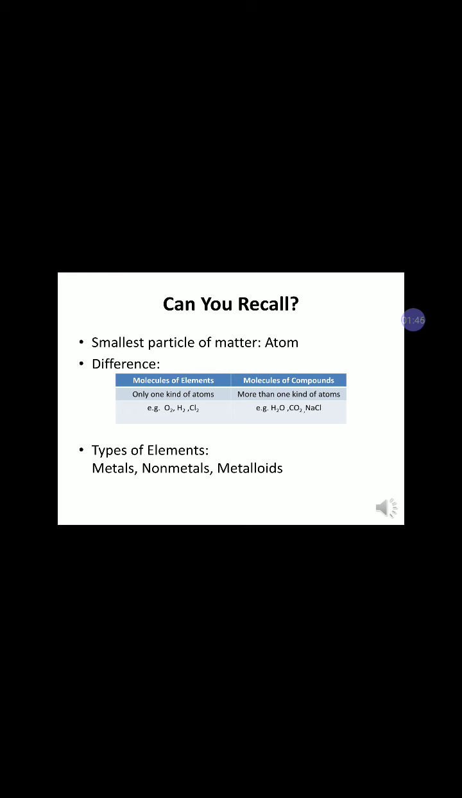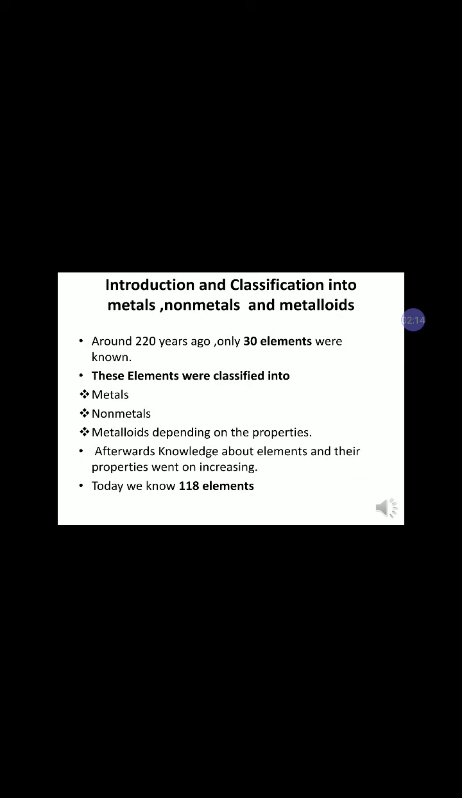Smallest particle of matter is atom. Atoms come together to form molecules. Molecules of the elements are made up of only one type of atoms, for example, hydrogen, oxygen, chlorine. While molecules of compounds are formed from more than one type of atoms, for example, water, carbon dioxide, common salt. Here the molecule of water is formed from two atoms of hydrogen and one atom of oxygen.